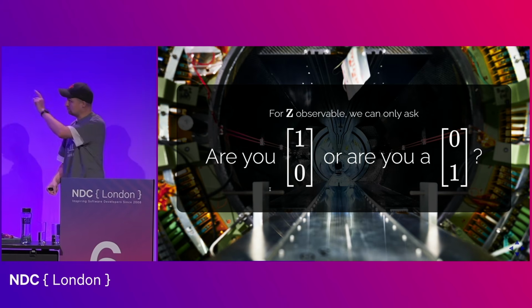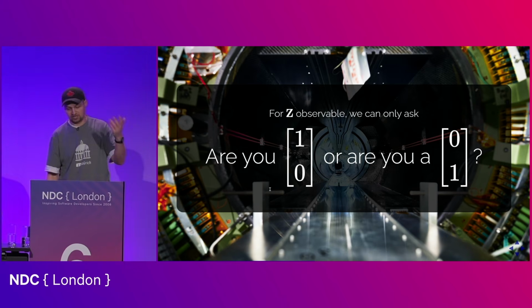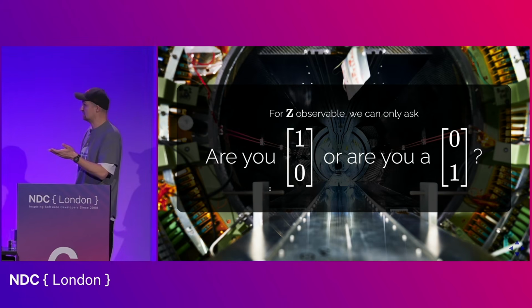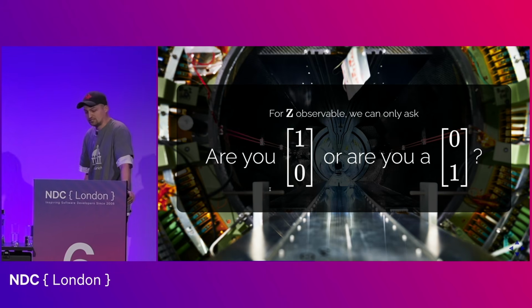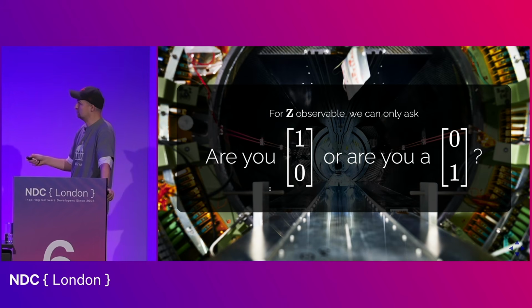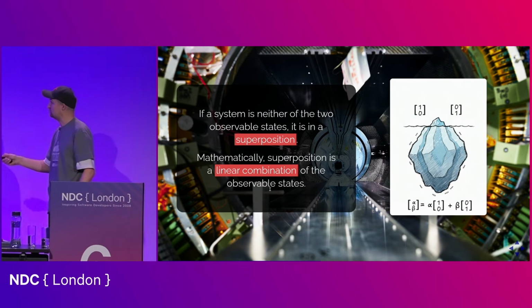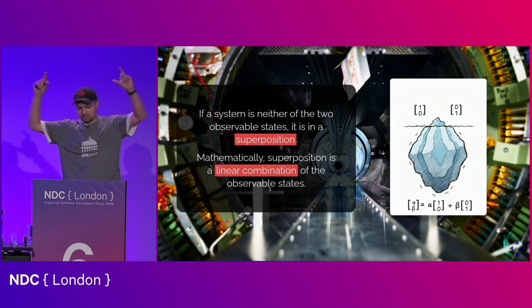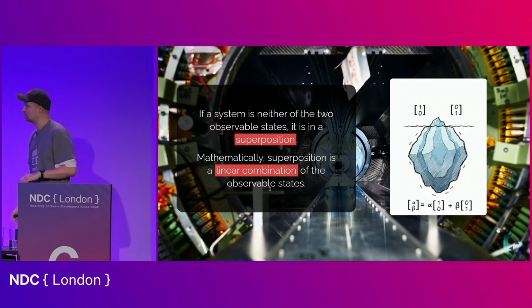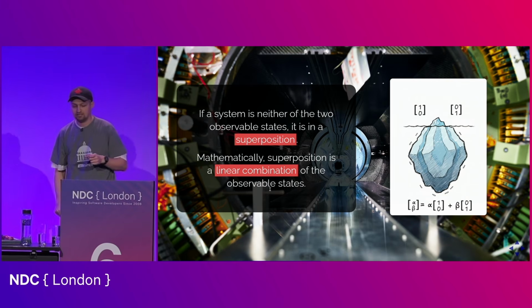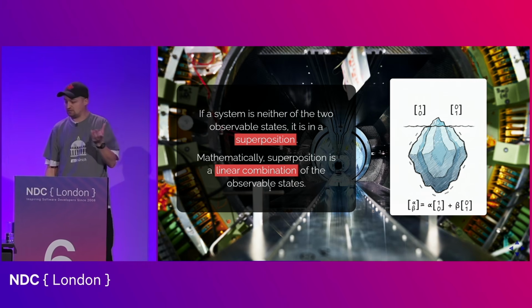And the quantum object might be in one of those 2 states, in which case it will actually deterministically answer, thank you for asking, I'm 1 over 0, or I'm 0 over 1. But actually, the quantum object can be in one of infinitely many other states where alpha and beta would be both non-zero. Right? So the way you can picture this is like an iceberg, where at the tip of the iceberg you have the observable states 1 over 0 and 0 over 1. These are the only things that we will ever see. But the quantum object can actually be in many different states.